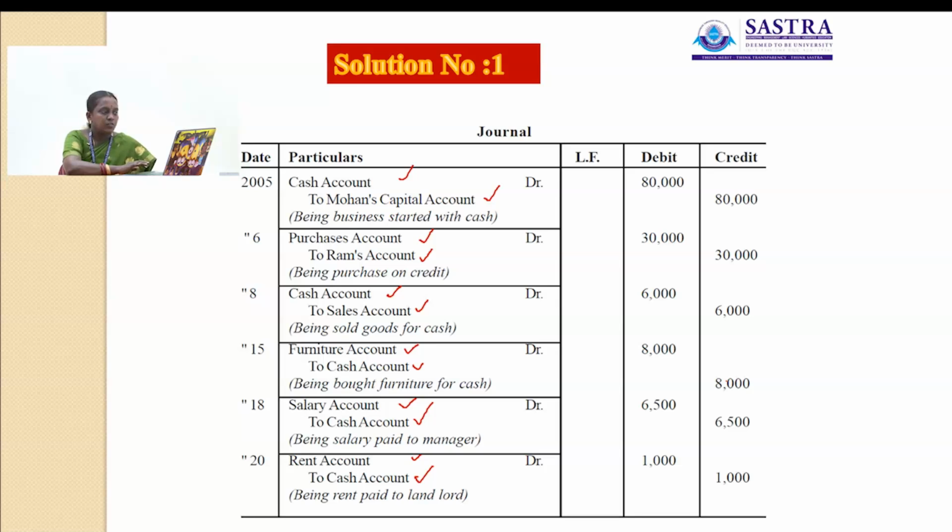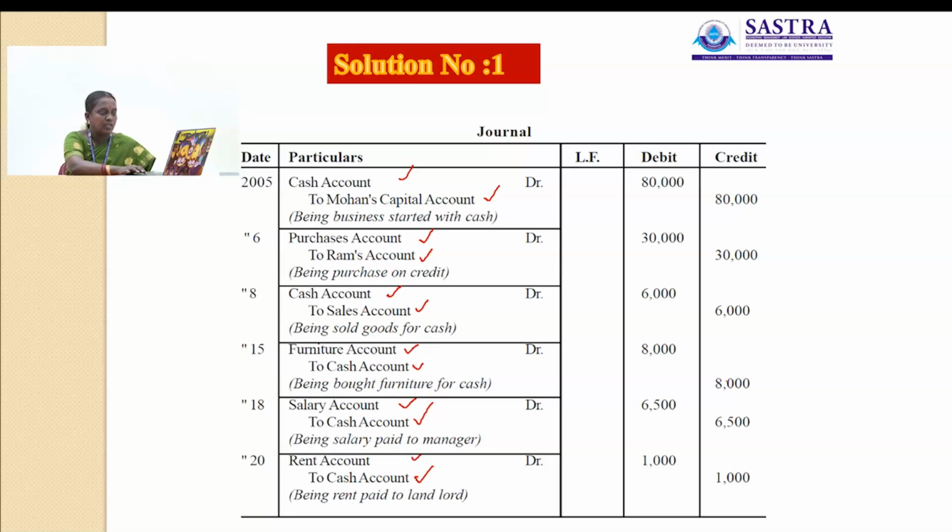Here the solution is: first one, cash account debit to Mohan's capital account, rupees 80,000. Debit is shortly called as DR. Then the sixth one, purchase account debit to Ram account.